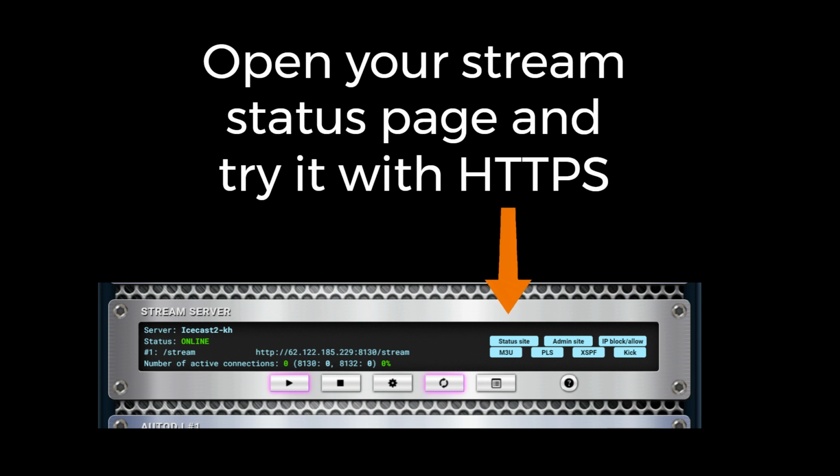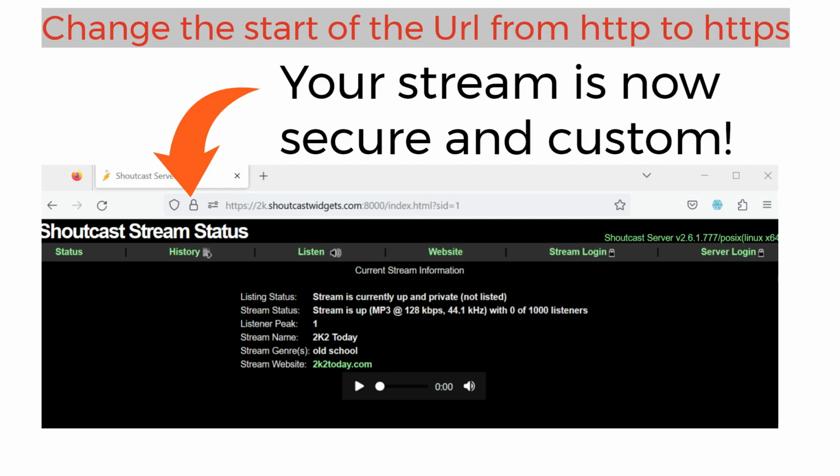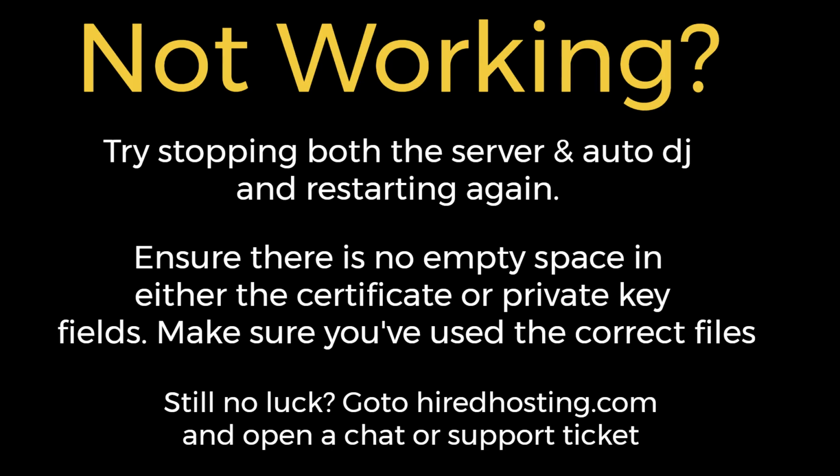Now click on the Status Site button to bring up your server page. Change the link from HTTP to HTTPS and confirm the page is online and secure. If you have any problems, go back to the main panel page, stop and restart both the server and Auto DJ again.